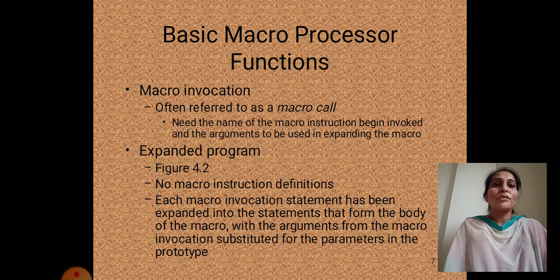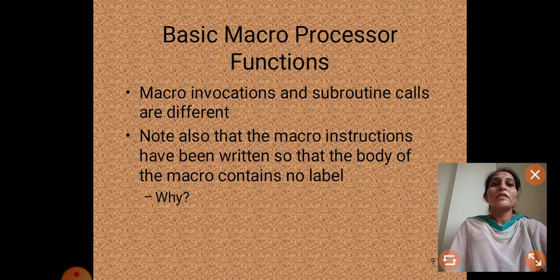Macro invocation is often referred to as the macro call. Expanded program means no macro instruction definitions. Each macro invocation statement has been expanded into the statements that form the body of the macro, with the arguments from the macro invocation substituted for the parameters in the prototype. Macro invocation and subroutine calls are different. Note also that the macro instruction has been written so that the body of the macro contains no label.